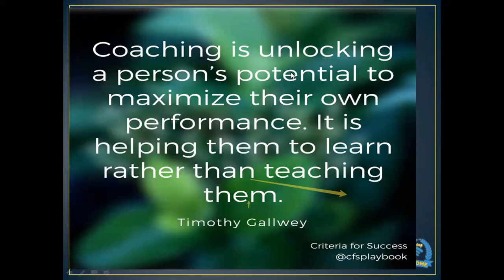Okay. So first of all, today I will begin with a very nice quotation that I really love. Coaching is unlocking a person's potential to maximize their own performance.